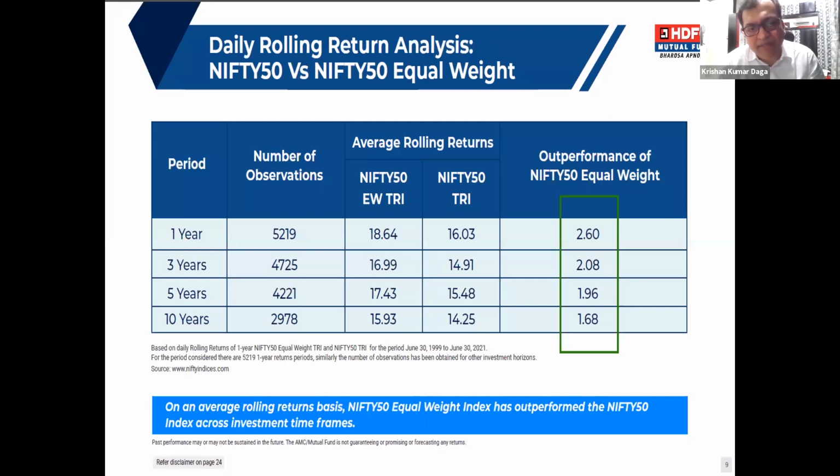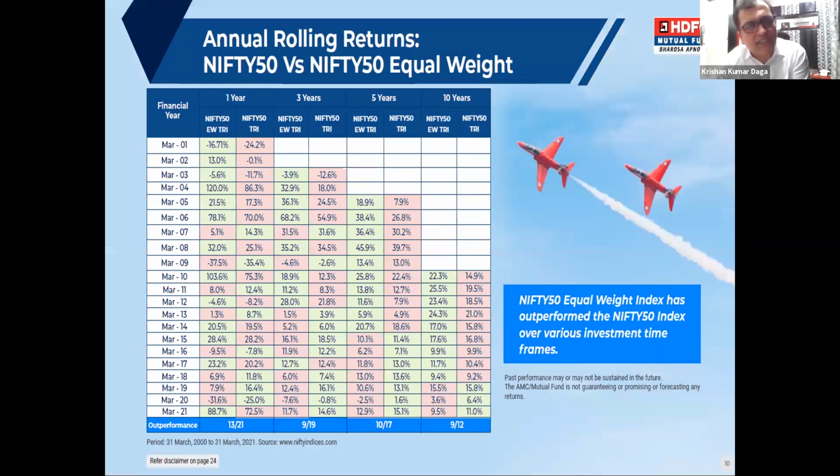So at any point of time, whether it is 1 year, 3 year, 5 year, 10 year, if you are investing in Nifty 50 equal weight, you are getting the outperformance. The table is clearly showing that. Across all time frames, Nifty 50 equal weight is outperforming. There is another way to look at this rolling returns analysis. The same rolling analysis which we saw in the previous slide is presented here in a different way.